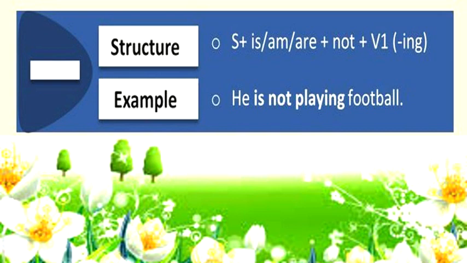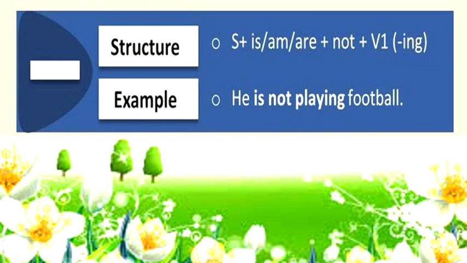So the structure is subject, helping verb is or am or are, not, and then verb first form plus ing. Alright? The use of is, am, are is the same for all sentences in present continuous tense. The example is he is not playing football.